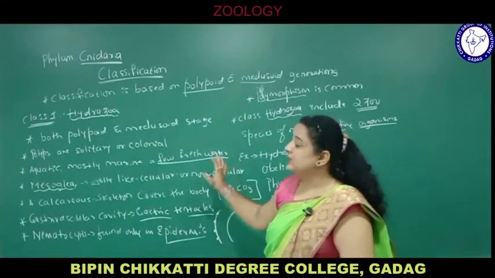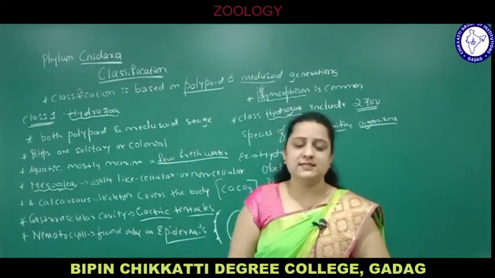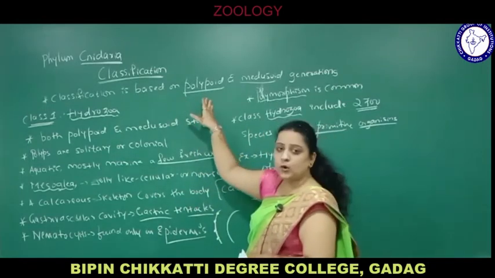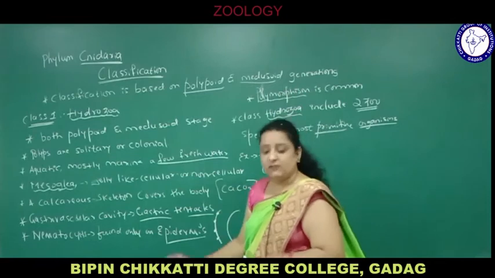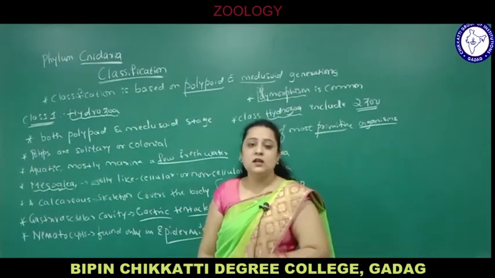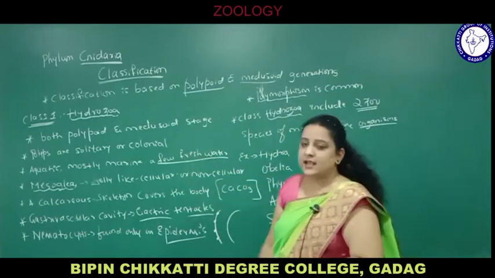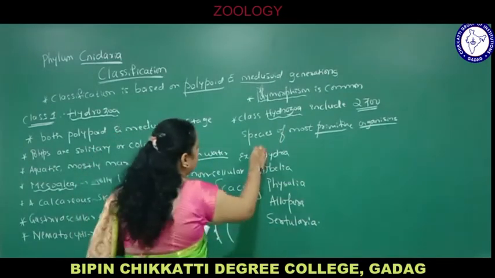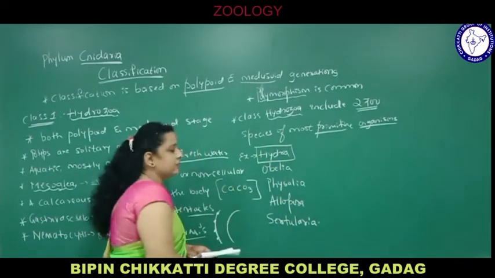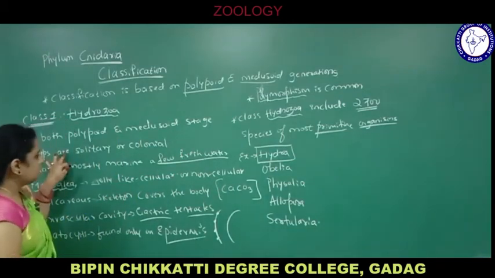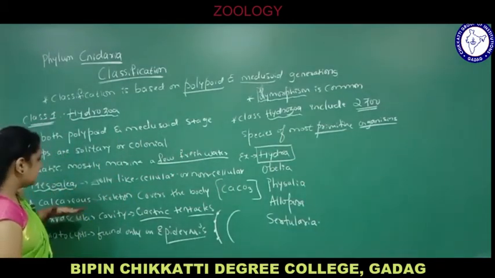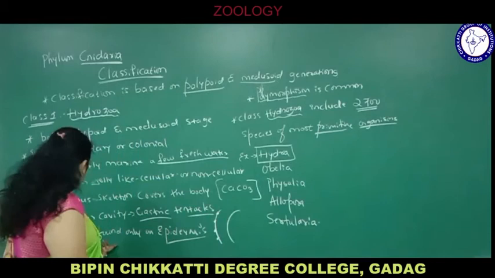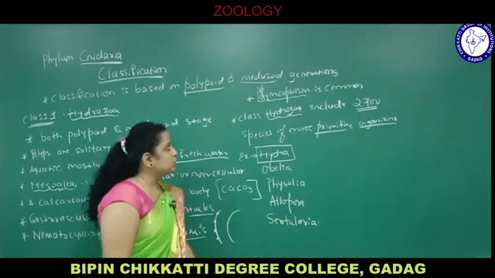Today we are discussing the classification of phylum Coelenterata or Cnidaria. Classification is based on polypoid and medusoid generations, whether the animal body shows the polyp stage or the medusoid stage. Number 1 is Hydrozoa. The example here is Hydra, a freshwater form. Remember this. Solitary or colonial, mesoglea is present, calcareous skeleton is present. They have a gastrovascular cavity with gastric tentacles. Nematocysts are found only on the epidermis, the outermost layer.